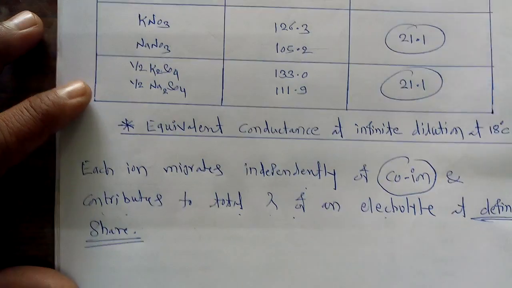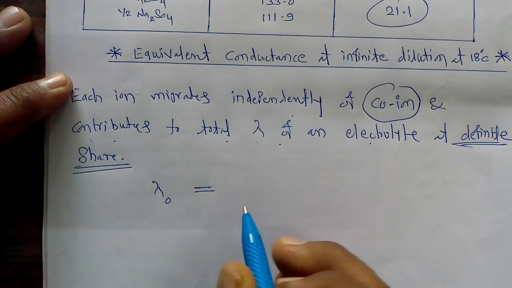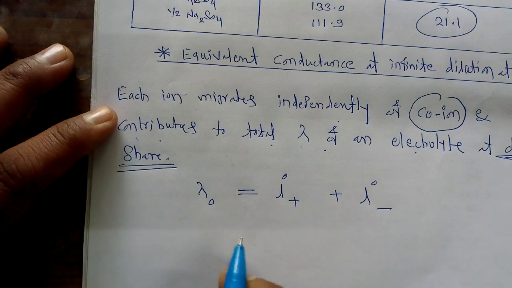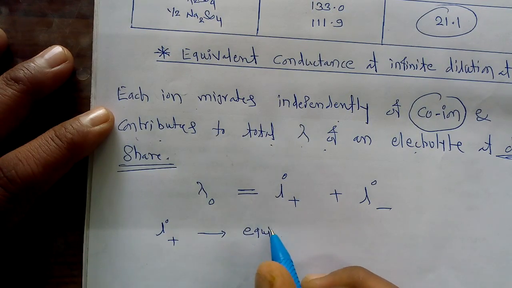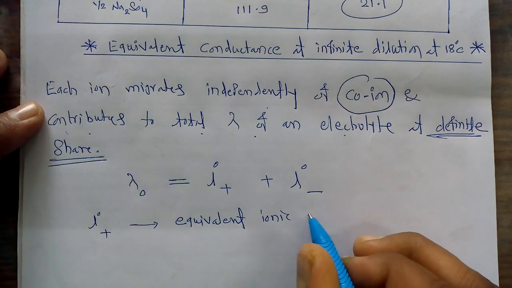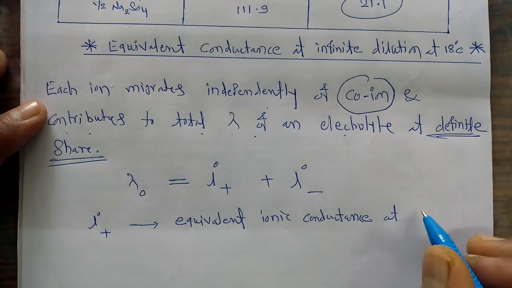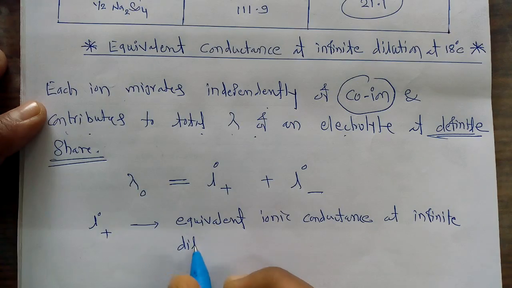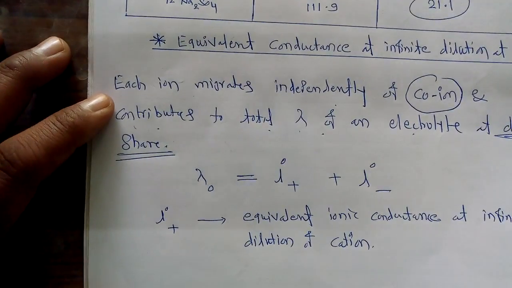Now according to this Kohlrausch law, the lambda 0 value for an electrolyte can be given by the equation lambda 0 is equal to L0 plus plus L0 minus, where this L0 plus stands for the equivalent ionic conductance at infinite dilution of the cation.